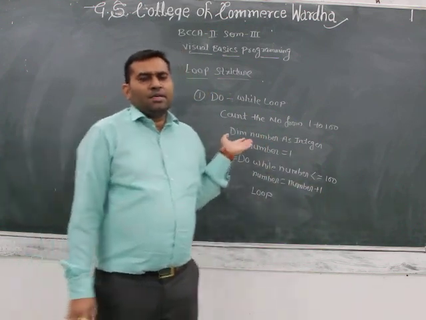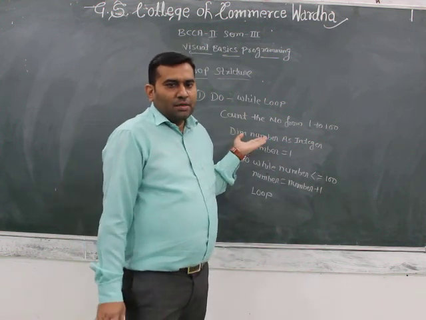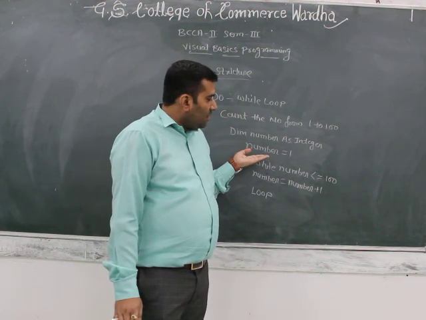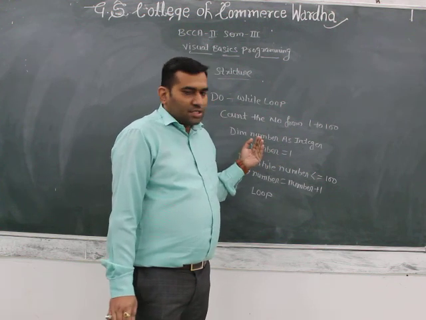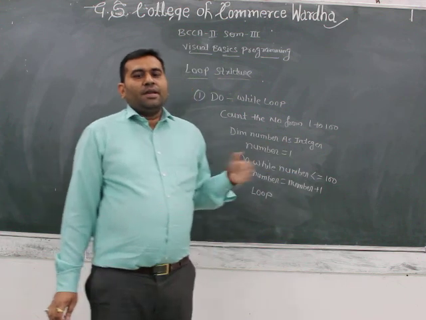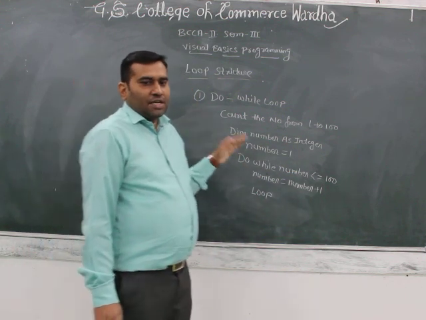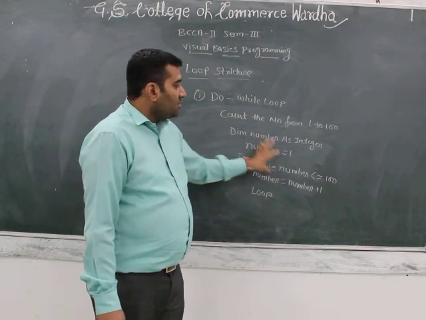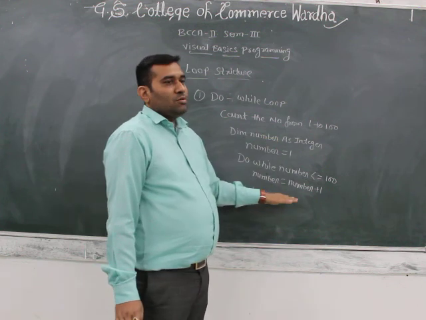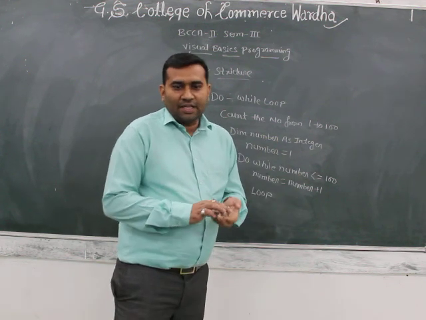The variable number is initialized. The first value is 1 and then the do while loop starts. First the condition is tested. The condition is true, thus the statement is executed. When it loops, it goes back to the do. The condition is tested again, and when the condition becomes false, at that time this loop stops working. Another way, the second example is